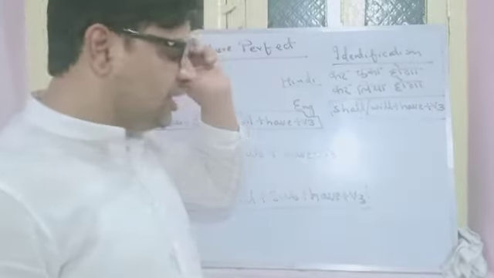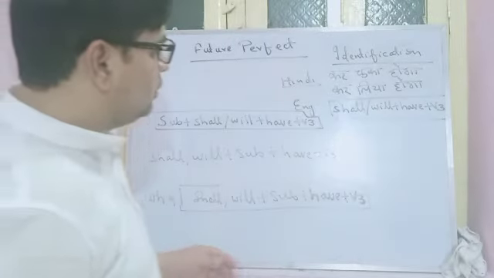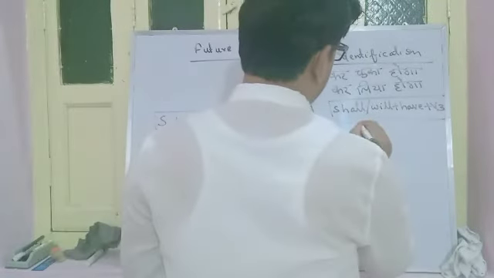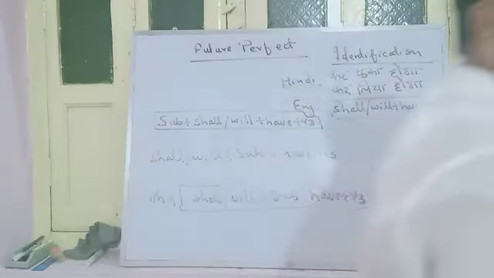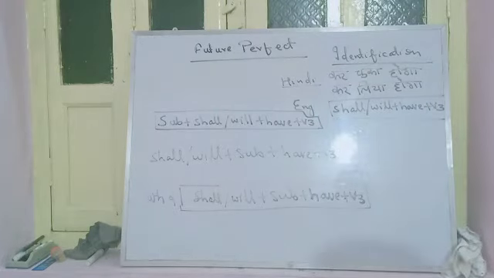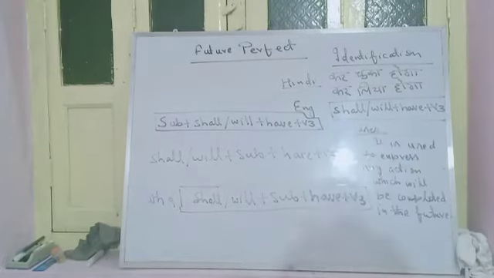Then you can understand that this is future perfect tense. Okay, where is it used?